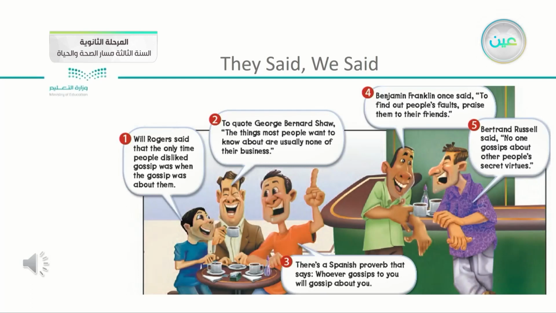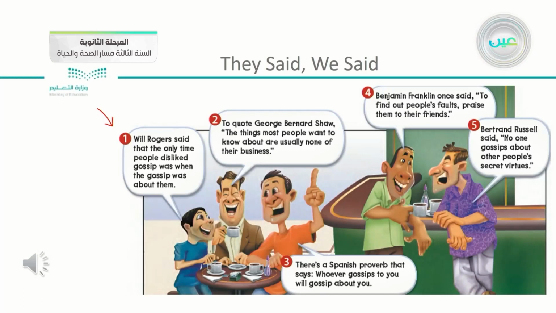Okay, now let's start with the first one. Will Rogers said that the only time people disliked gossip was when the gossip was about them. Will Rogers is a social commentator, okay? What does that mean?